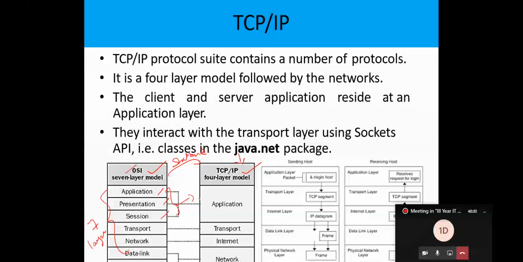The transport layer remains the transport layer, and the network layer in OSI is called the internet layer in TCP/IP. The data link layer and physical layer are clubbed together to form the physical layer, otherwise called the network layer, in TCP/IP.